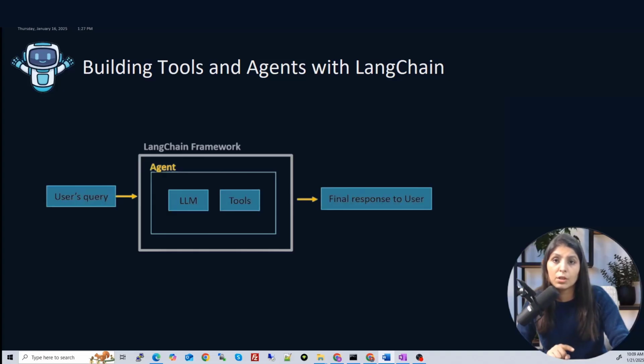But before jumping into the practical part, let me give you a brief overview of what agents and tools are. Tools are external functionalities that allow your LLM to perform tasks it cannot handle directly. These tasks could involve accessing real-time data. Our LLMs don't have real-time information, right? They can only answer queries based on the data they are trained on.